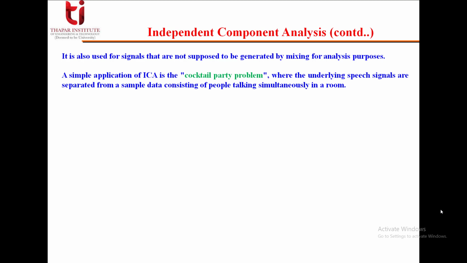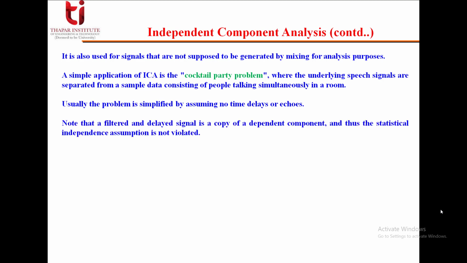A simple application of ICA, as I mentioned, is the cocktail party problem, where the underlying speech signals are separated from a sample data consisting of people talking simultaneously in a room. Usually the problem is simplified by assuming no time delays or echoes. Note that a filtered and delayed signal is a copy of a dependent component, and thus the statistical independence assumption is not violated.